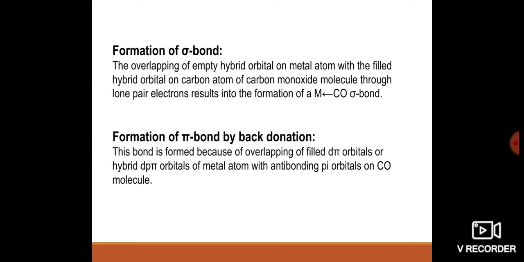First of all, we will see solid nickel reacting with carbon monoxide gas at 30 degrees centigrade and 1 atmospheric pressure to give nickel tetracarbonyl.